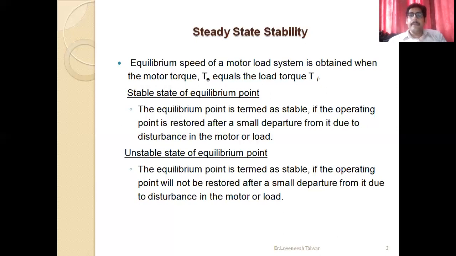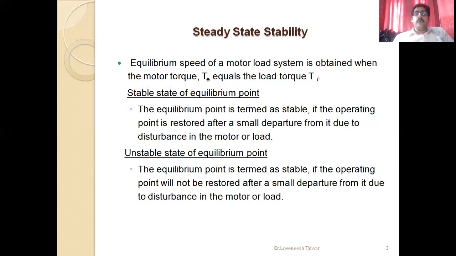So the equilibrium point is termed as stable if the operating point is restored after a small departure from it due to disturbance in the motor or a load. Whereas the equilibrium point is termed as unstable if the operating point will not be restored after a small departure from it due to the disturbance in the motor or a load.